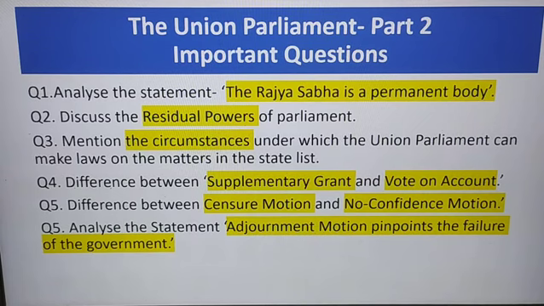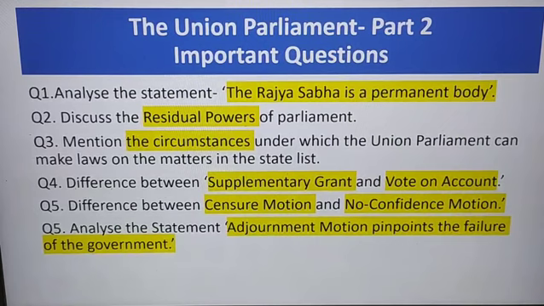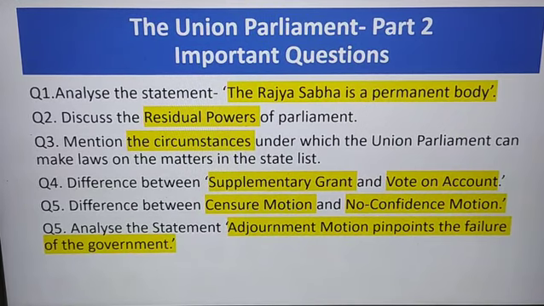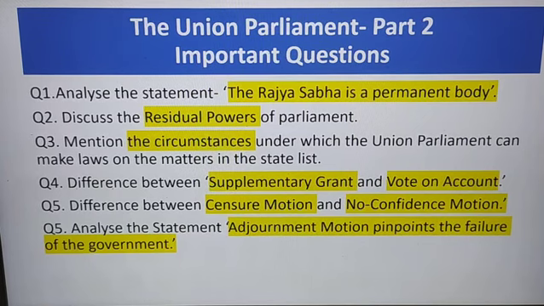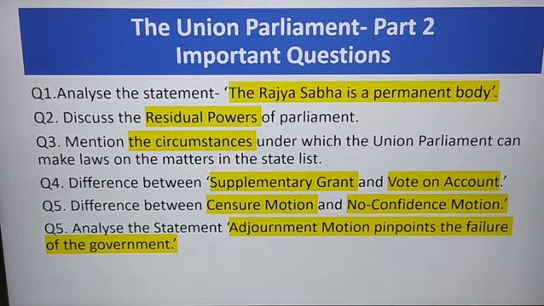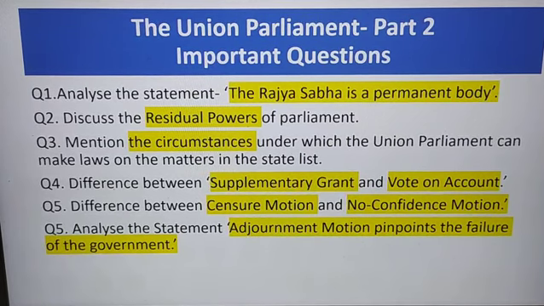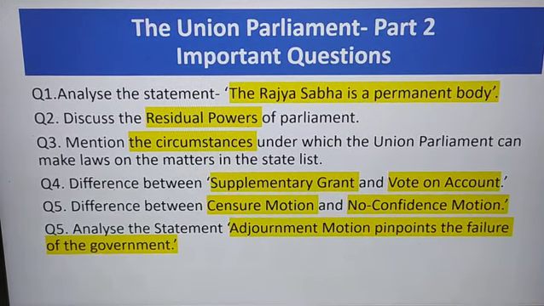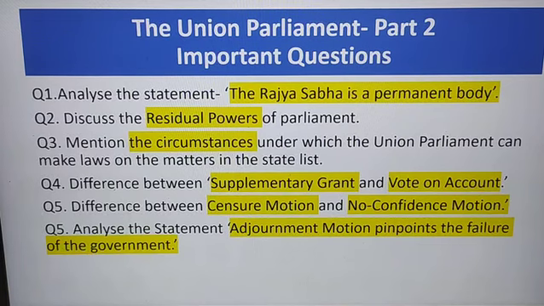The first thing I'll make sure of is that these are questions which are not exactly given at the back of the chapter, but are more commonly found in question papers. So it's very important to understand these concepts. Number one is: analyze the statement that the Rajya Sabha is a permanent body.